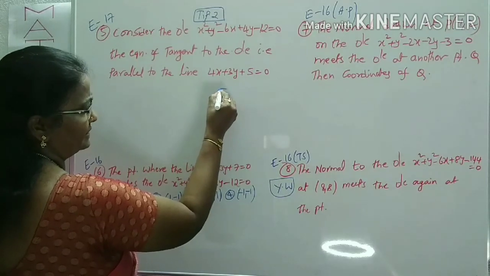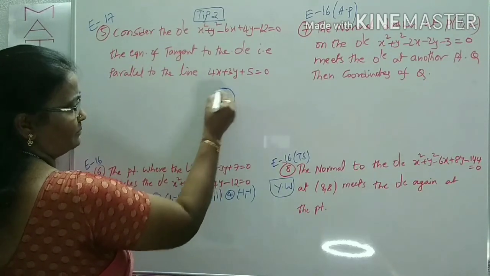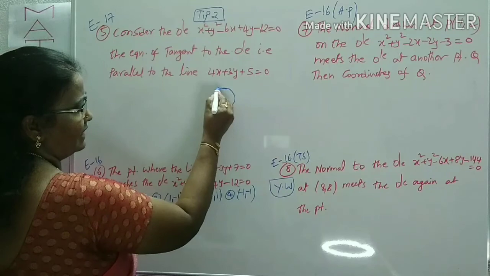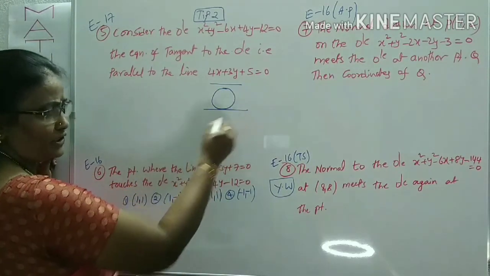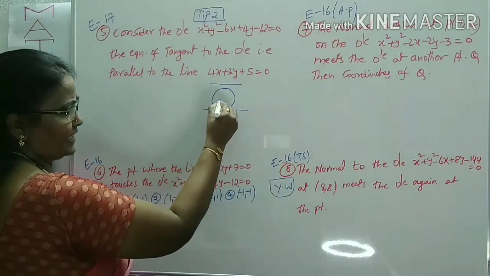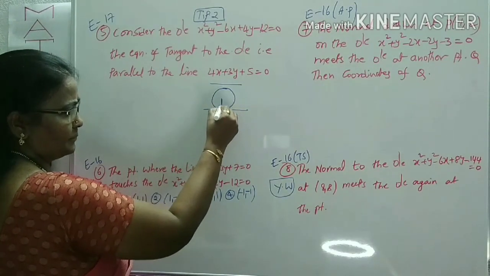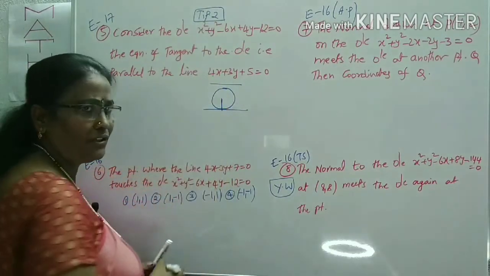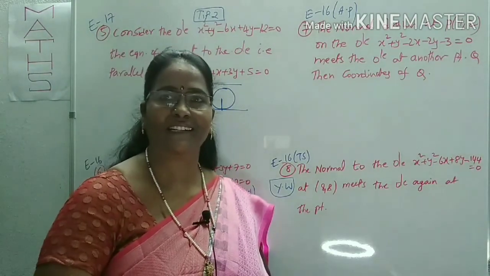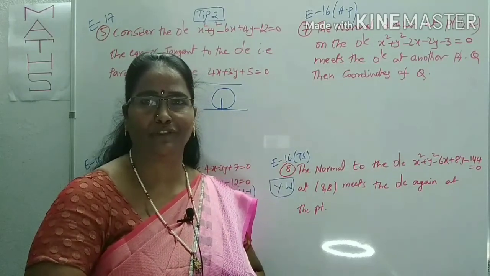I am drawing one simple figure. This is a given line somewhere else. This is the tangent which is parallel to this line. We can find out this equation of tangent. Equation of tangent means clearly it touches the circle. If the line touches the circle, according to tip number 2 there is a condition. What is that condition? R is equal to D. That condition I am going to use here.